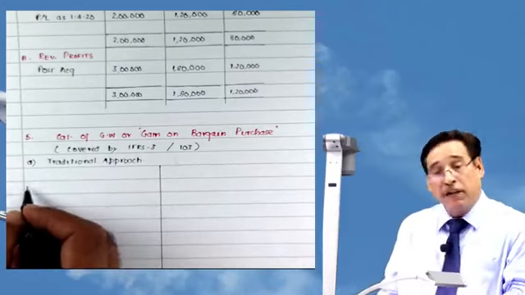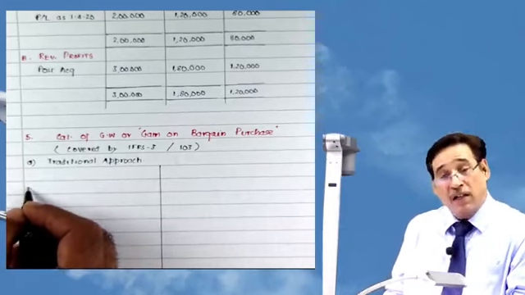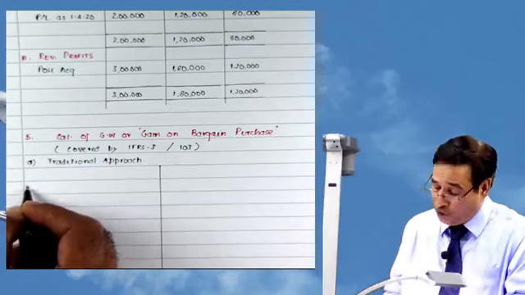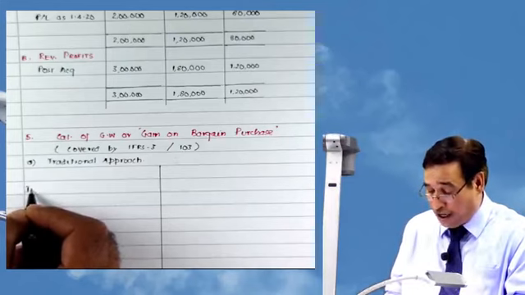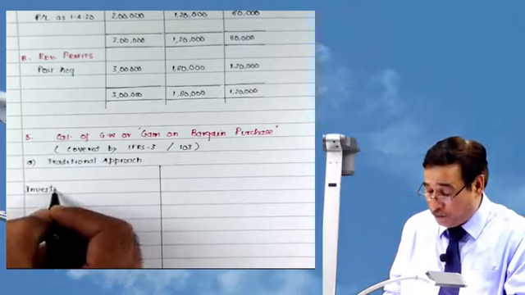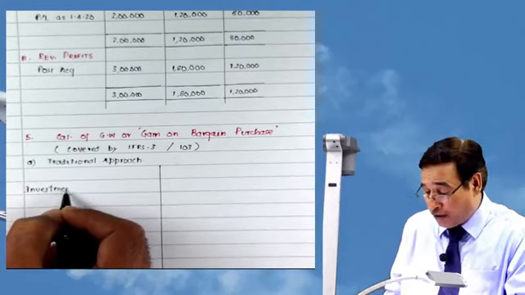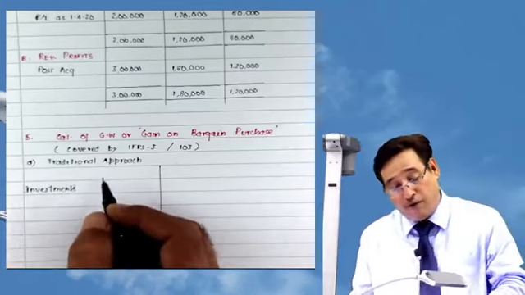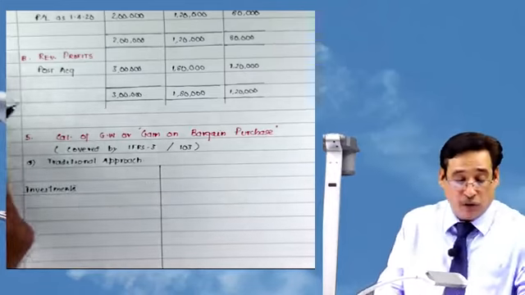Now, see here. Under the traditional approach, first of all, I will have a look at how much amount I paid to acquire the control. So for that, I will write investments made, the investments which I have made in the subsidiary company. For that, I will have to look over the question.